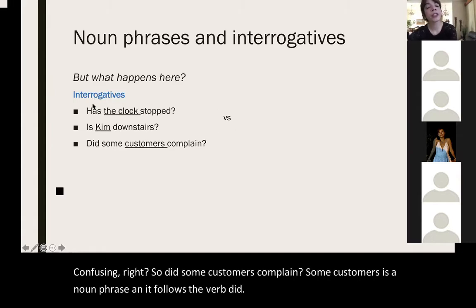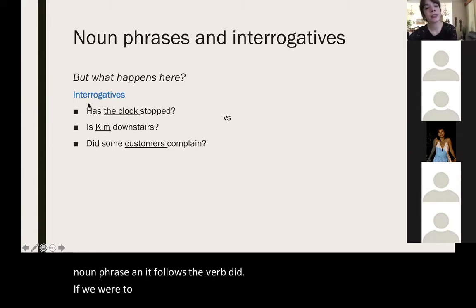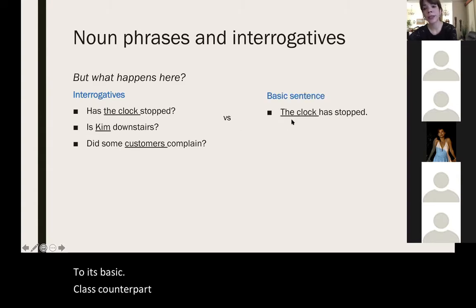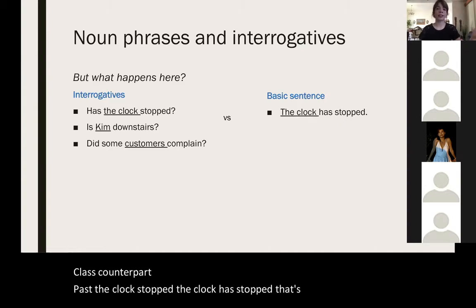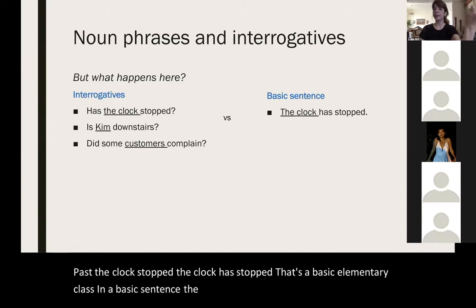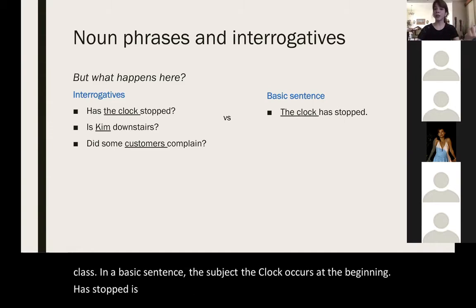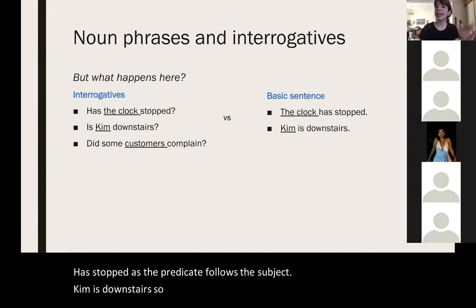If we were to compare these questions to their basic clause counterpart, has the clock stopped? The clock has stopped. That's a basic elementary clause. In a basic sentence, the subject, the clock, occurs at the beginning, and has stopped, the predicate, follows the subject. Kim is downstairs. So Kim at the beginning, is downstairs afterwards.